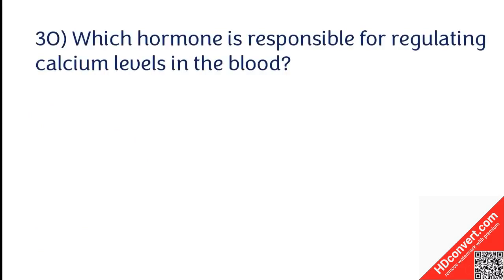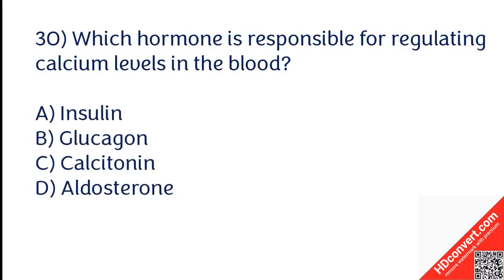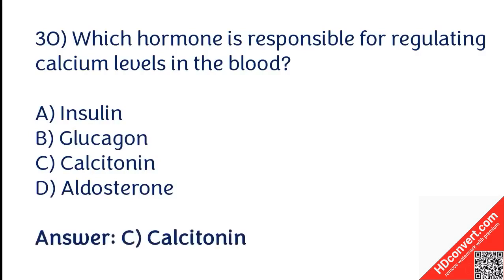Which hormone is responsible for regulating calcium levels in the blood? Insulin, glucagon, calcitonin, aldosterone. The correct answer is option C. Calcitonin hormone is responsible for regulating calcium levels in the blood.